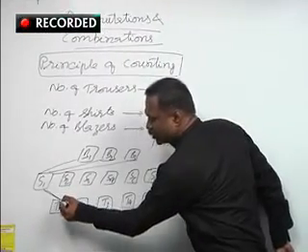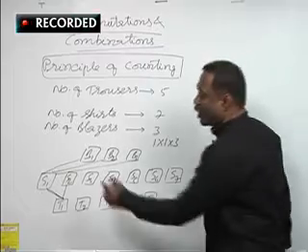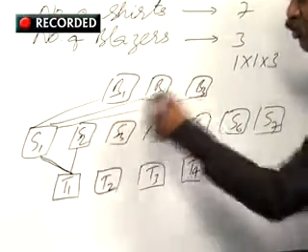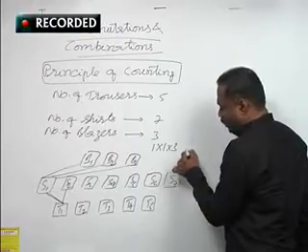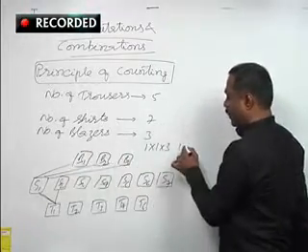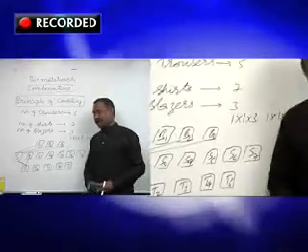Similarly, for the same trouser, he can shift to the second shirt, and for the second shirt also, again he has 3 ways to go with the blazers. So again, it is also 1 into 1 into 3.